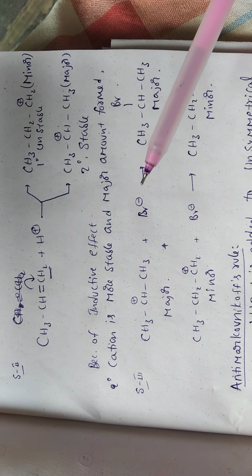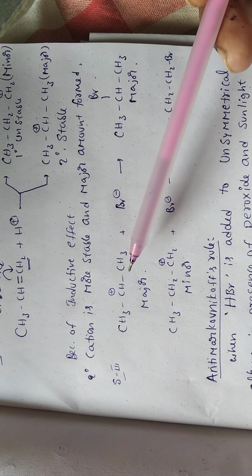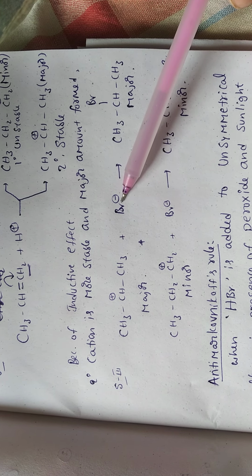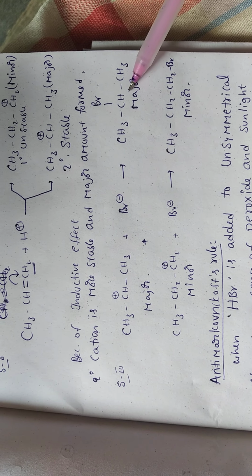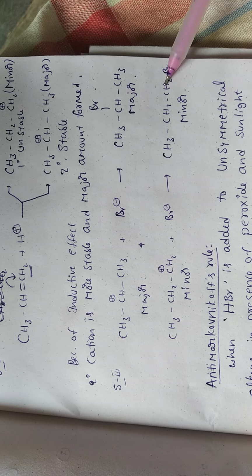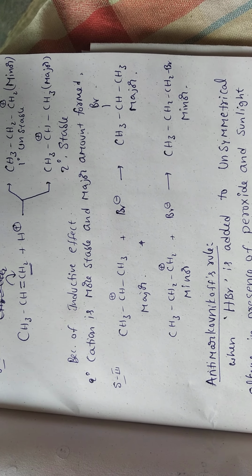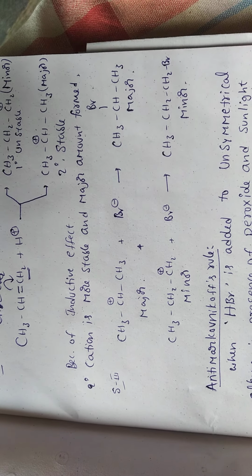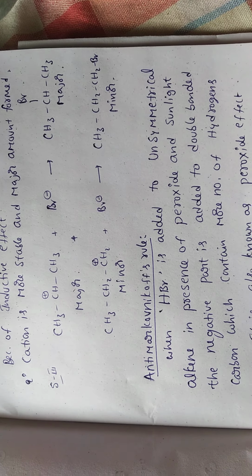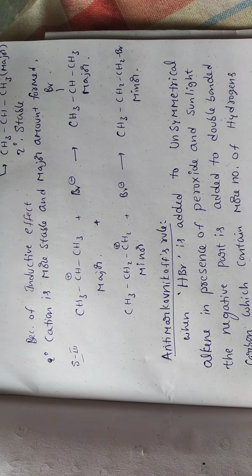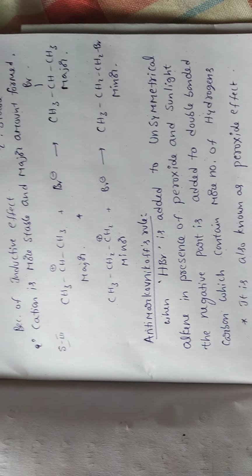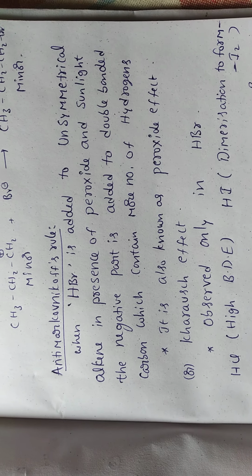The secondary carbonium ion combines with the bromide ion to form 2-bromopropane as the major product. 1-bromopropane is formed in minor amount. That is directly given by Markovnikov's rule, and why it is the major product is explained by its mechanism.